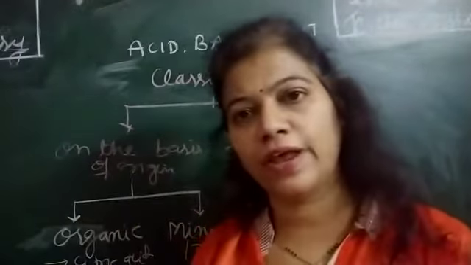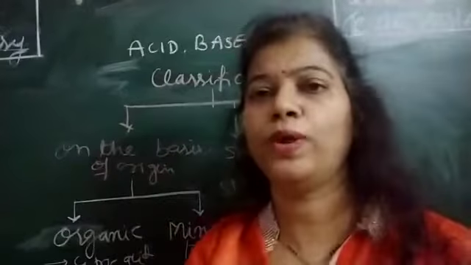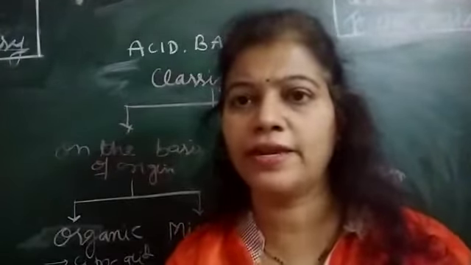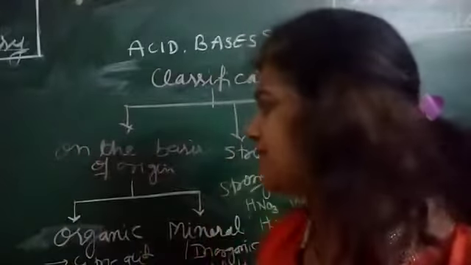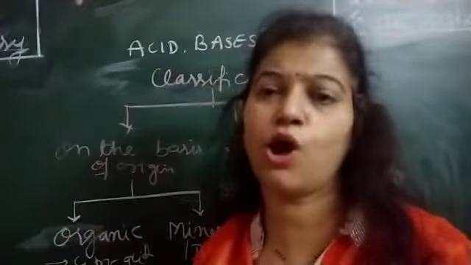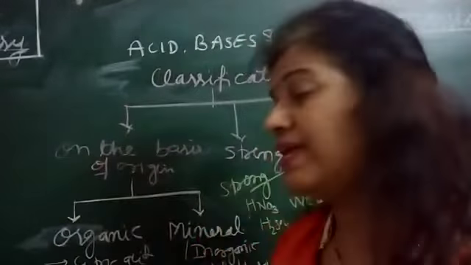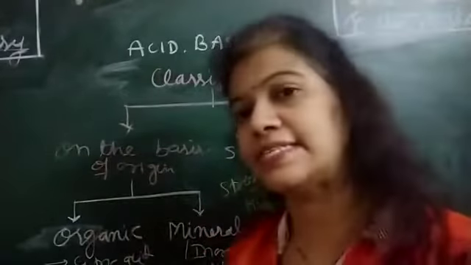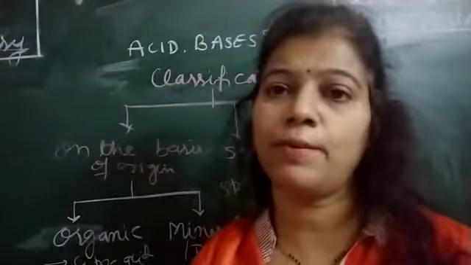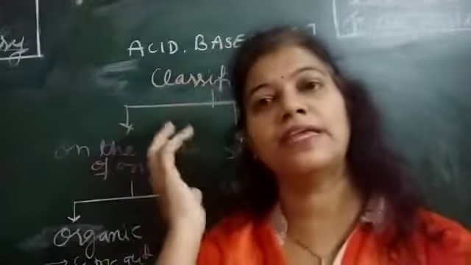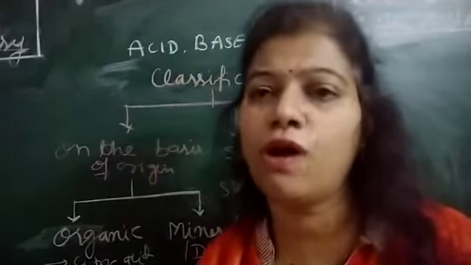So in nature, what are we having? In nature we are having plants, right? And we are having rocks, right? The acids we obtain from the plants are said to be organic acids. The common examples of these acids are citric acid, oxalic acid, acetic acid. These are all examples of organic acids, and they are not harmful for our body.